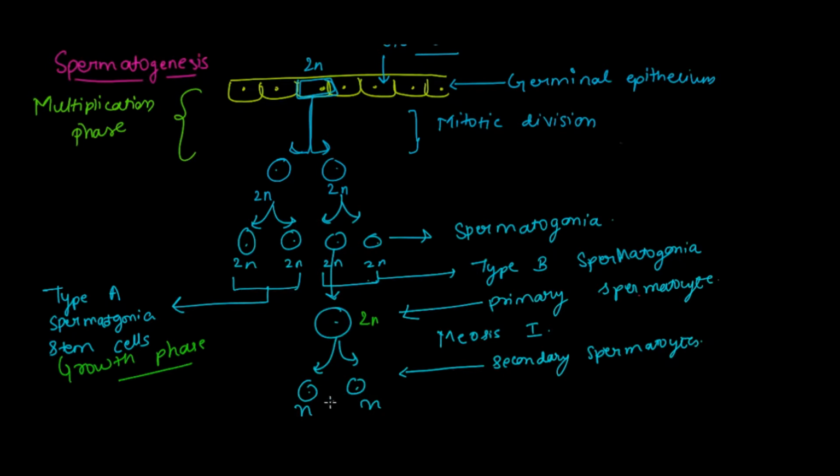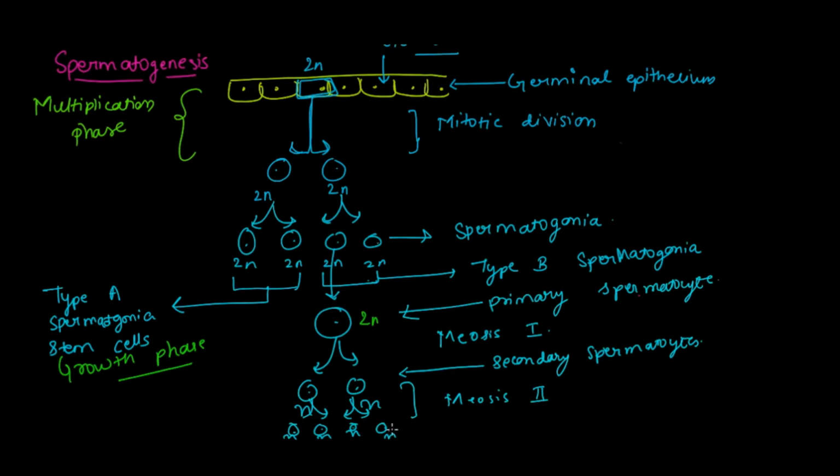Now they are further going to be divided. So when they are further going to be divided, then they are going to be like this. They still have n number of chromosomes in themselves, and when they further are divided, this process is being done by meiosis 2.